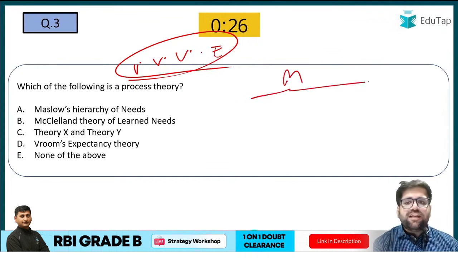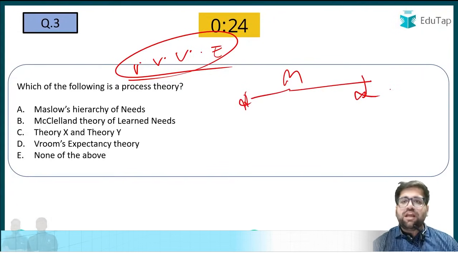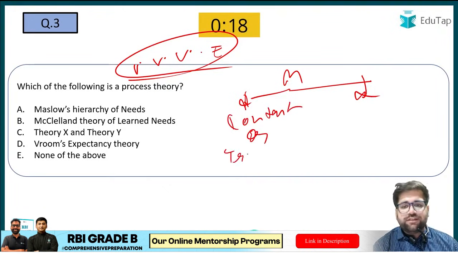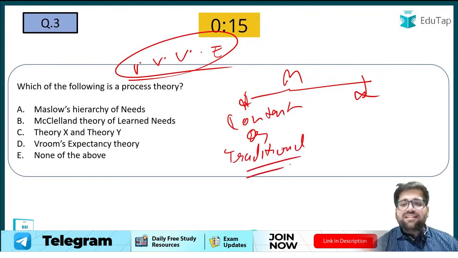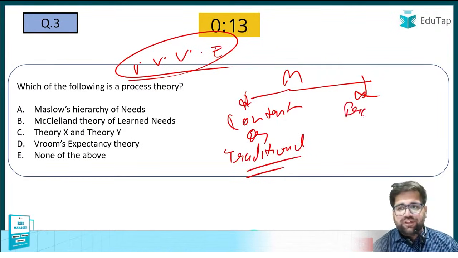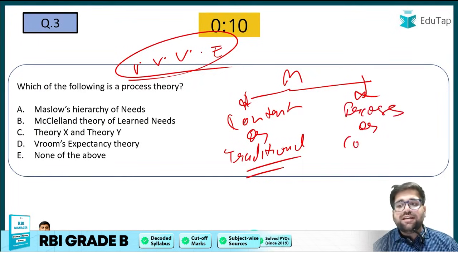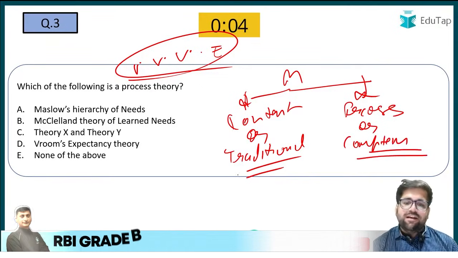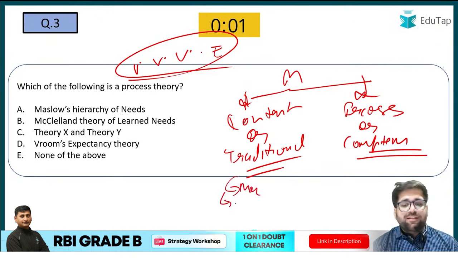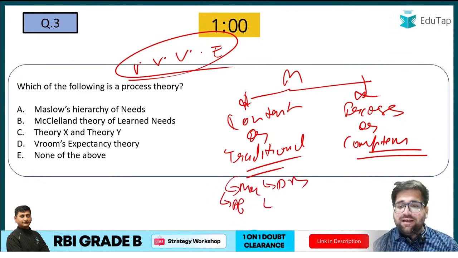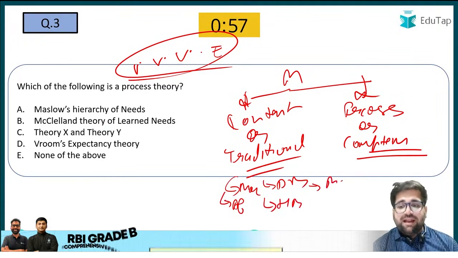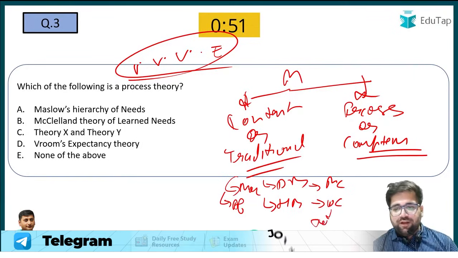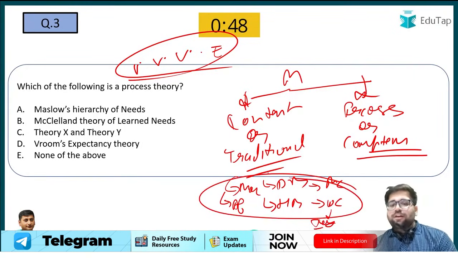We all know that motivation theories have two types of categories. The first is content based, also known as traditional theories. And the second one is process theories of motivation, also known as contemporary theories. I hope you all know these categories. In the traditional and content theories we have Maslow, then ERG by Alderfer, then David McClelland, then Herzberg, and then McGregor's Theory X and Y, and to some extent people also bring in William Ouchi's Theory Z over here. So these are the theories which come under content.